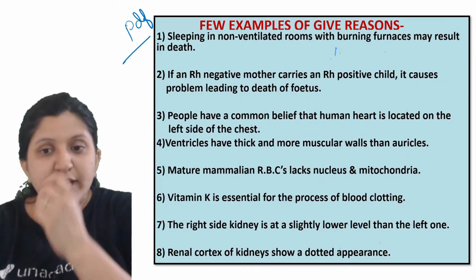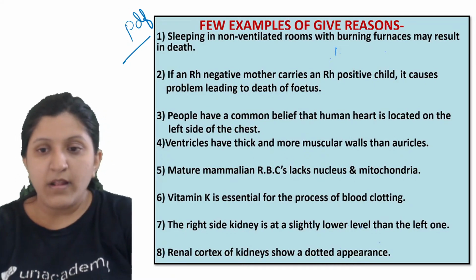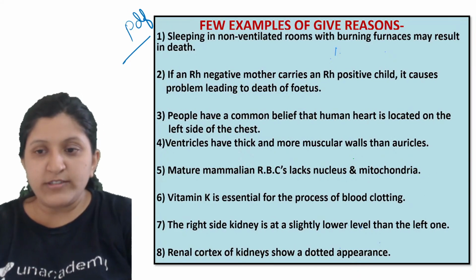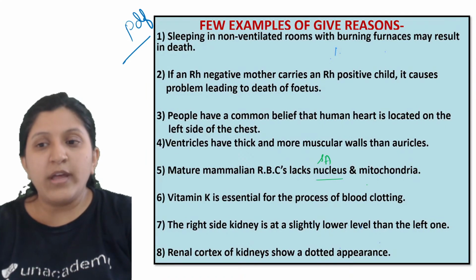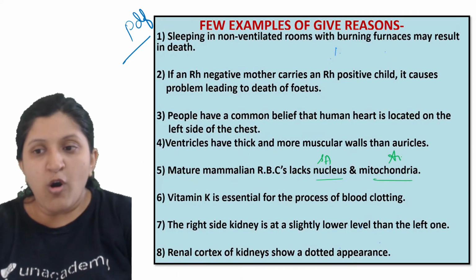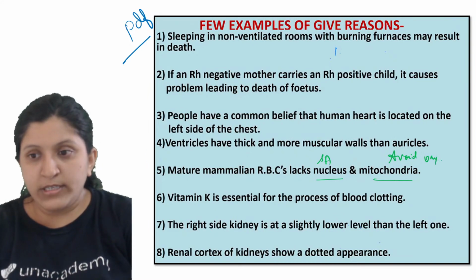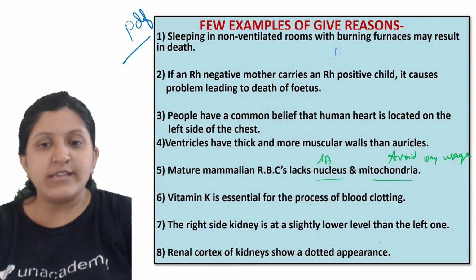Now, the mature mammalian RBC lacks a nucleus and mitochondria. This is to increase the surface area. The absence of mitochondria is to avoid oxygen usage. So for that reason the mitochondria is not there.